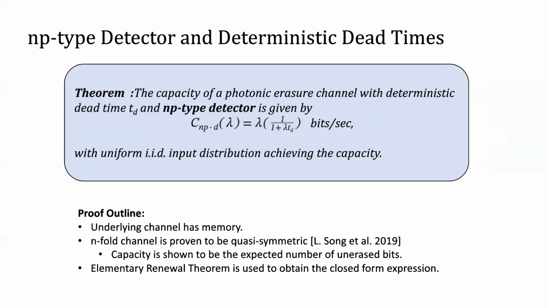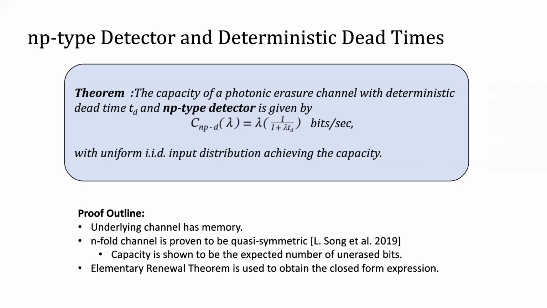The proof of this theorem follows by showing that the n-fold channel is quasi-symmetric, which tells us that the capacity is the expected number of unerased bits in the sequence. We then apply the elementary renewal theorem to obtain the closed form expression. Furthermore, it is known that uniform IID input distribution achieves the capacity for quasi-symmetric channels.